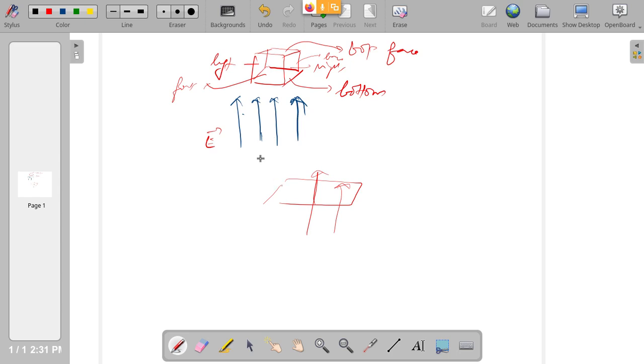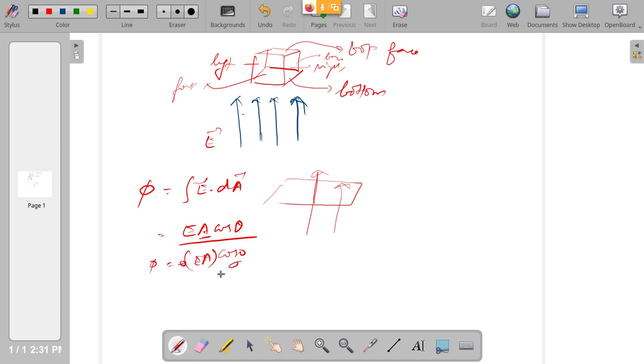Now what is the flux they are asking? First and foremost thing we have to understand is, our flux definition phi is E dot dA, or simply E A cos theta. Now when the faces are parallel, that is the area is parallel to the electric field, cos theta is cos 0. Therefore, the flux is EA into 0.